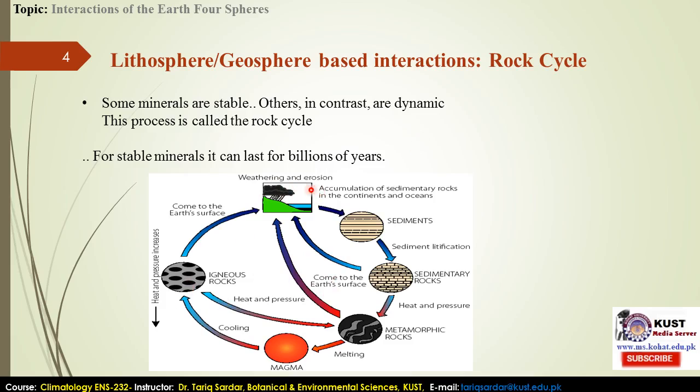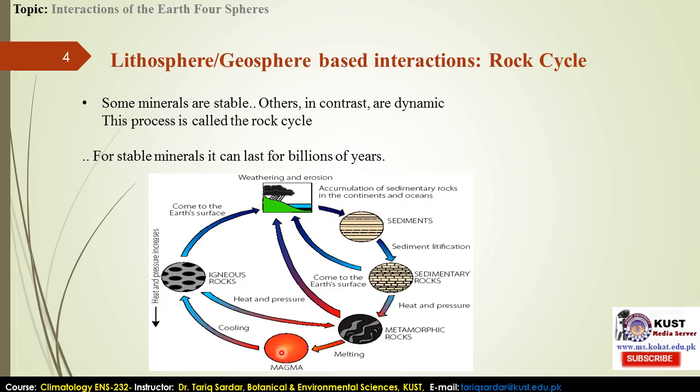So here I can explain that if there are sedimentary or metamorphic rocks on the geosphere, through weathering or erosion they can erode into sediments, and these sediments can form sedimentary rocks if they compact, cement each other, and accumulate. However, if they go through metamorphosis, the processes of heat and pressure, they can form metamorphic rocks, and can again come to some area of the solid part to make sediments or metamorphic rock again.